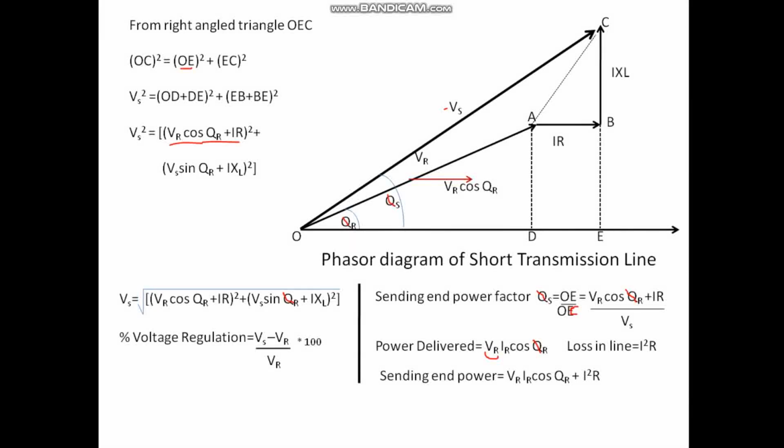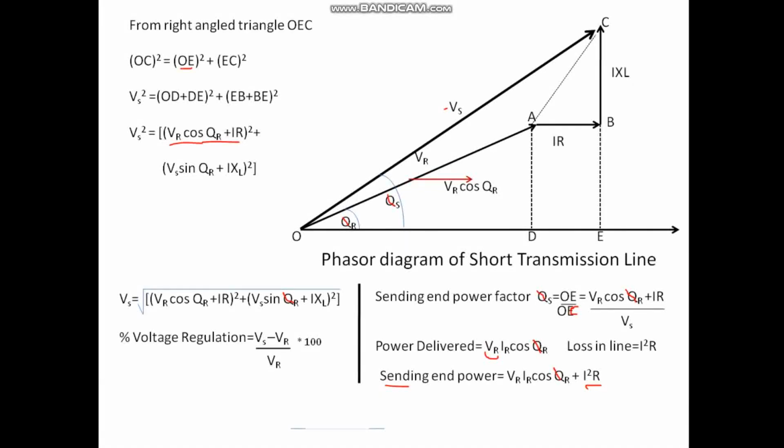Now sending end power is VR IR cos phi r plus I square R. We know that output is this and I square R. Sending end power is what? Input. If you talk about your machines, how you write? Input power is equal to output plus losses, or output equal to input minus losses. Okay, same thing is taken here, right?